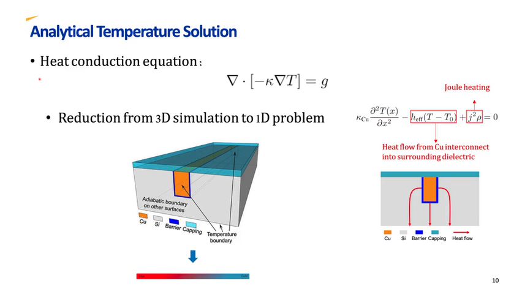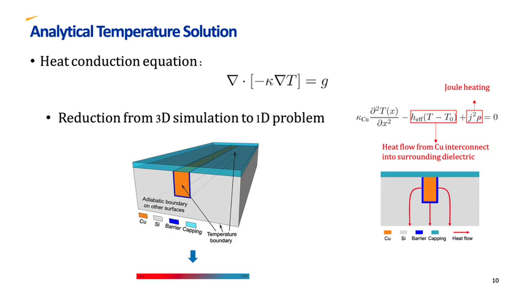As I mentioned, the heat conduction equation can be expressed as this equation, and we can reduce the dimension of this problem from 3D simulation to a 1D problem as this equation. As you can see, this term is heat flow from the copper interconnect into the surrounding dielectric, and this J²ρ is